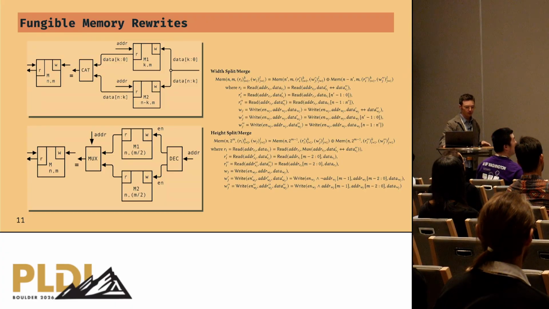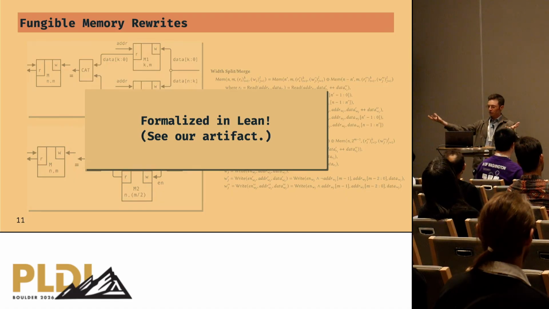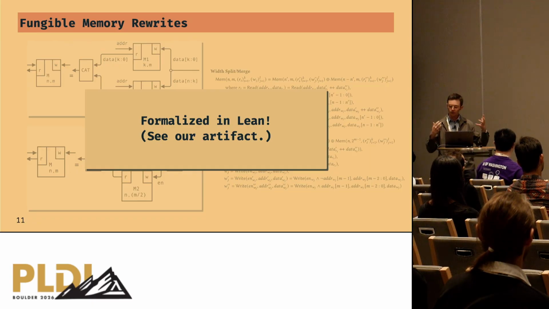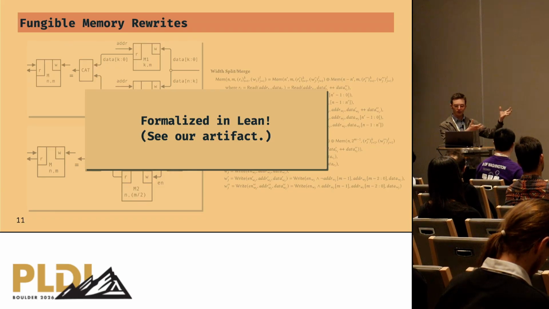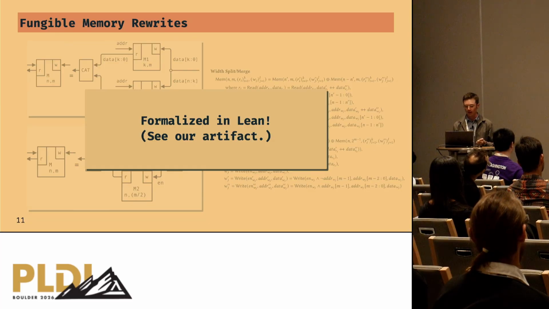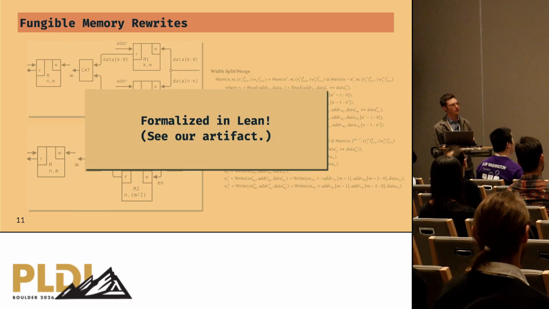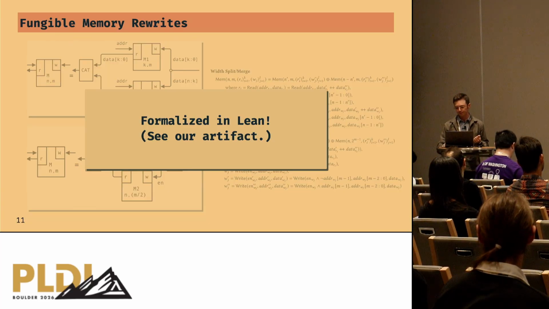And the last thing I'll mention about this is because this fungible memory algebra is introducing a sort of new equational theory of memory blocks and hardware, we wanted to have some confidence in it. And so we formalized fungible memories in Lean because we wanted to prove that the rewrite rules that we constructed actually preserve behavioral equivalence according to memory read-write semantics. So that's described a little more in detail in the paper. The Lean source code is also in our artifact as well.